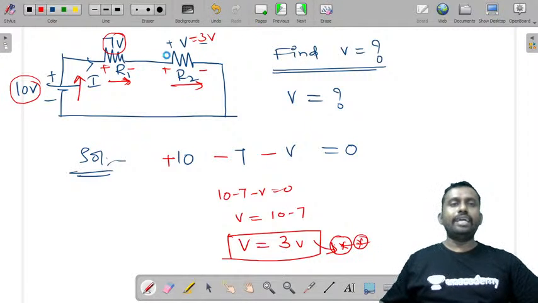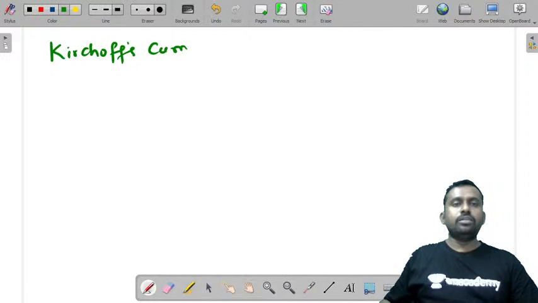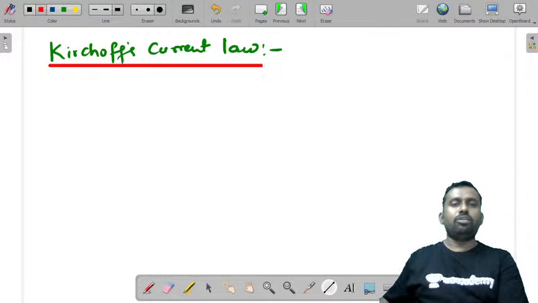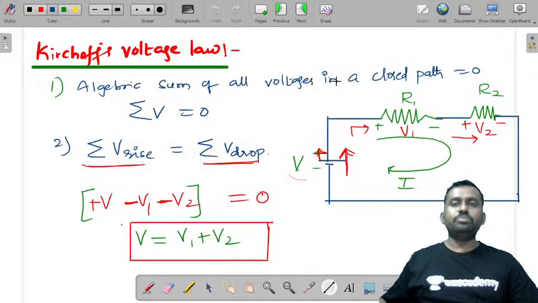Now let us look at Kirchhoff's current law. We will also solve many problems in my special classes on Unacademy. Please do join there, and you will come across a lot of problems that I will be solving, which are very important for your semester exams also.